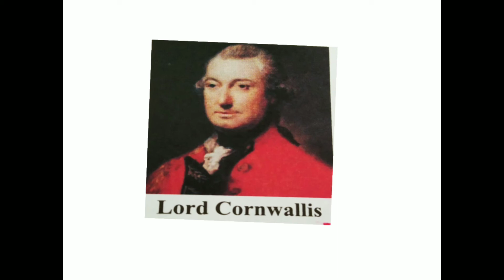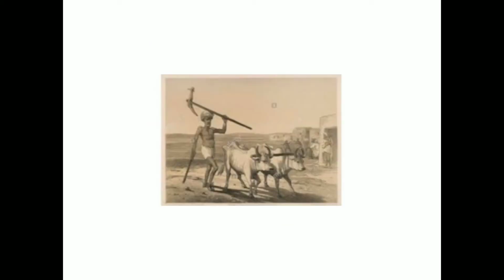Under the Munro system, the condition of the peasants and farmers was also very bad, and that is why the ryots' position was not better. We cannot say that their position was anywhere better than the conditions of the peasants under the zamindari system.